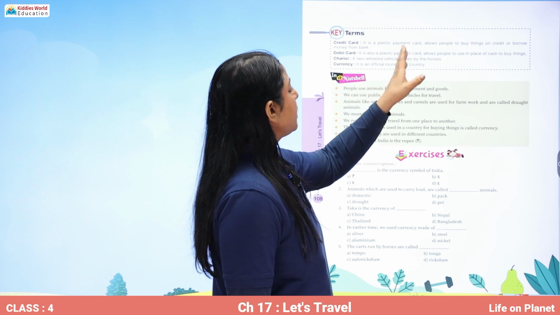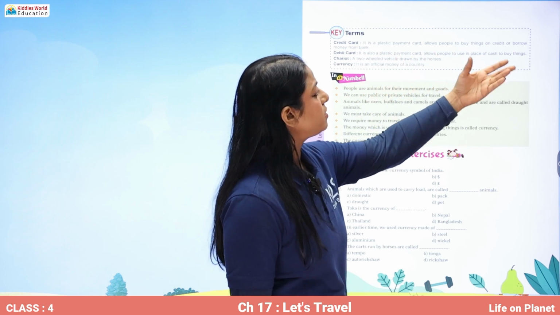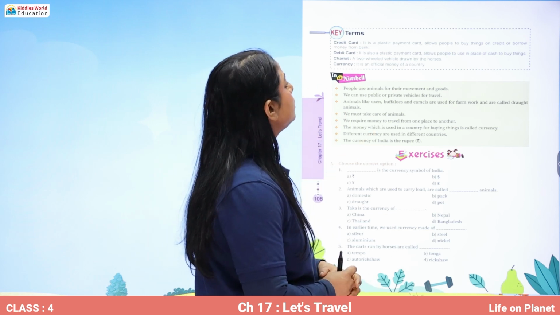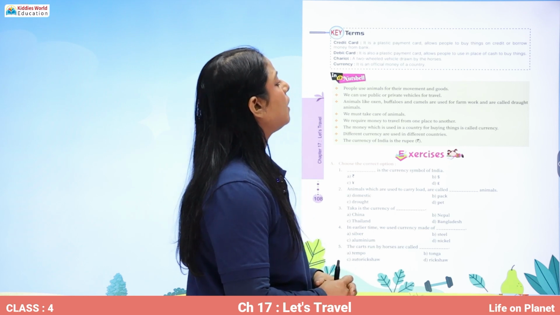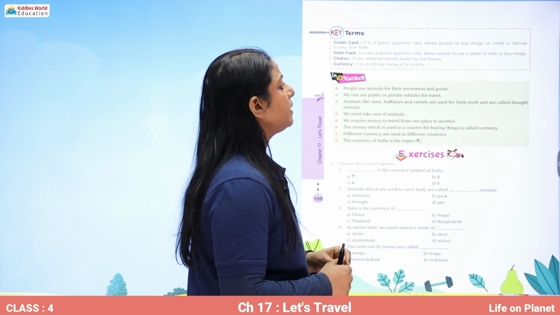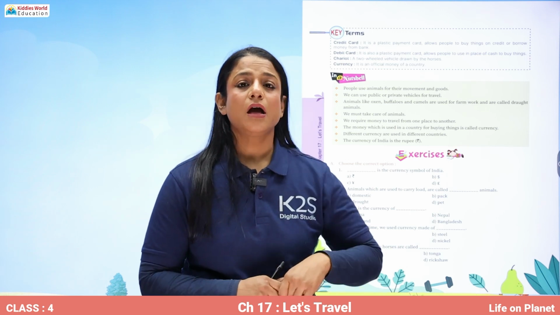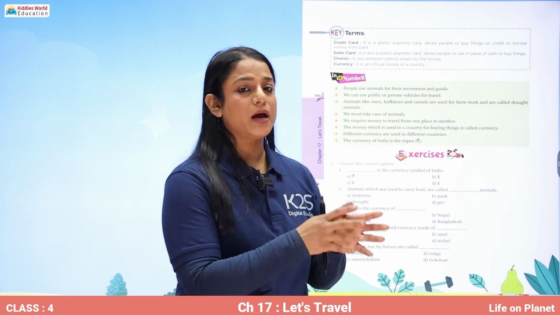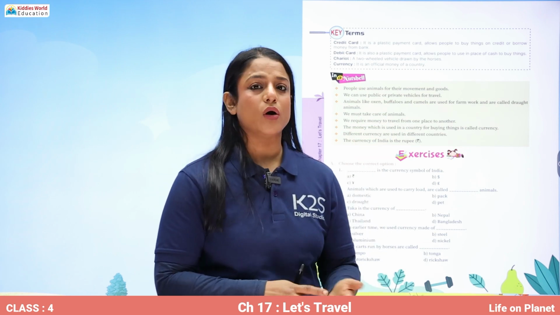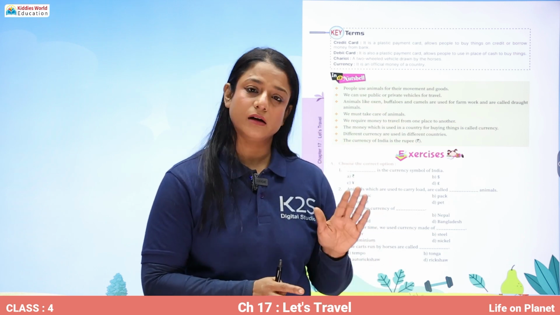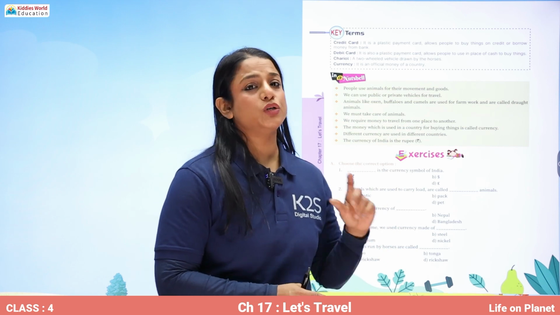Credit card is a plastic payment card that allows people to buy things on credit or borrow money from the bank. Debit card is also a plastic payment card and it allows us to use it in place of cash to buy things. So in a credit card, what happens? It is also a plastic card, but our bank is paying on our behalf when we are buying things, and then later on we pay our bank back. But with a debit card, we are paying money ourselves, but not in cash. We are paying it through the bank only.